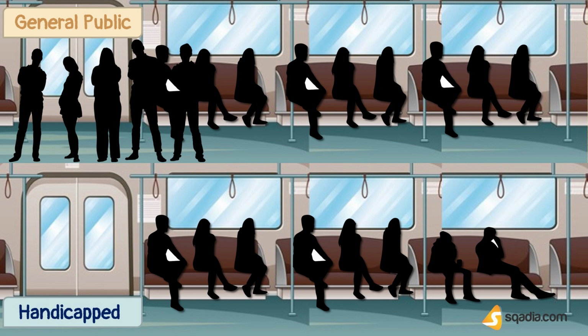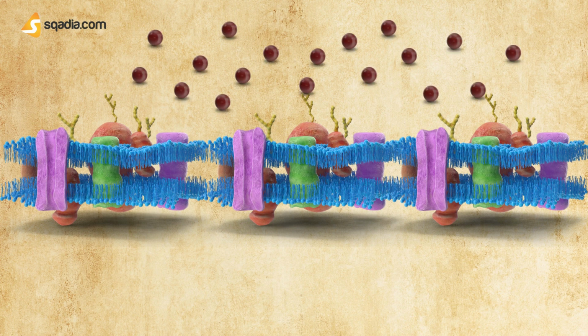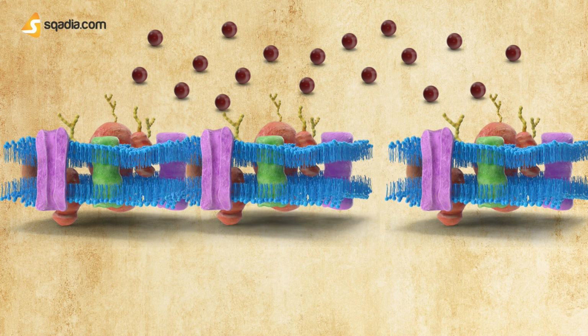So, if we replace this bus with a cell membrane, and replace the people with particles, you will get to understand a really interesting phenomenon. These were the particles that were jam-packed with each other. Suddenly, a barrier is opened and an empty space is exposed to the area. The particles will start to move from a higher concentration to a lower concentration. The particles will then spread themselves randomly. In simpler words, we name this process as diffusion.